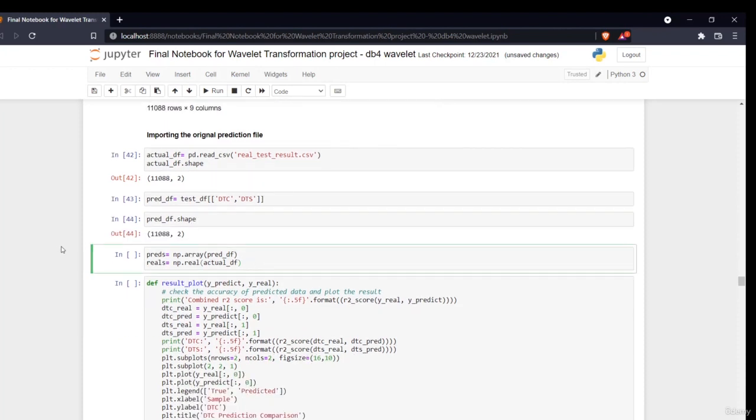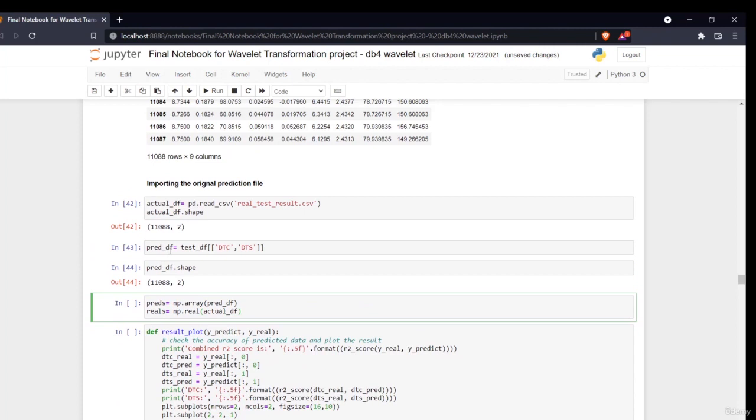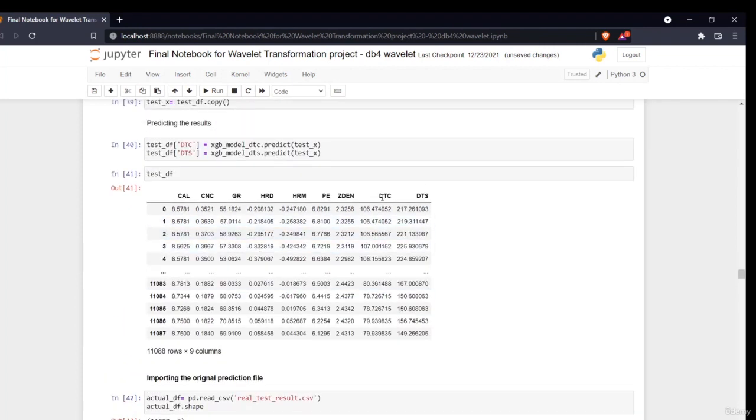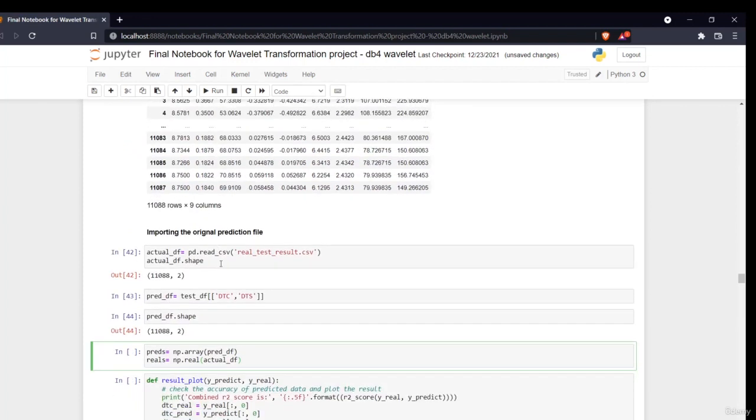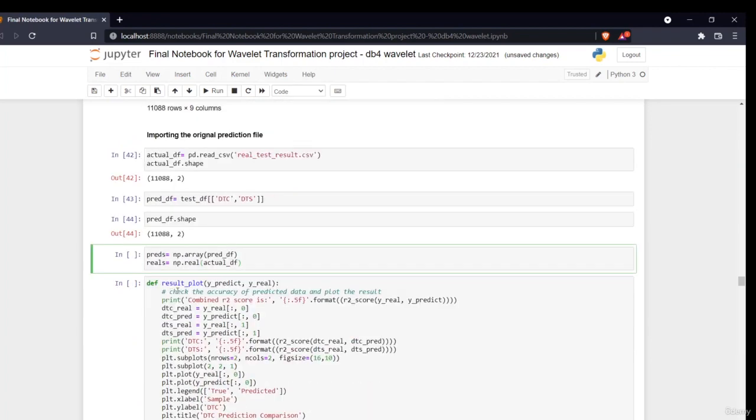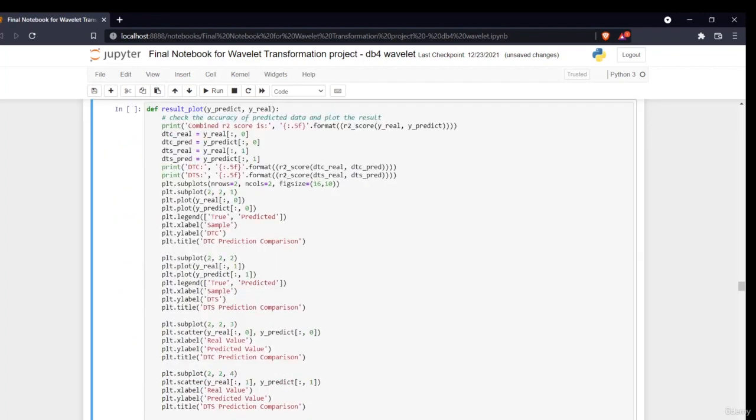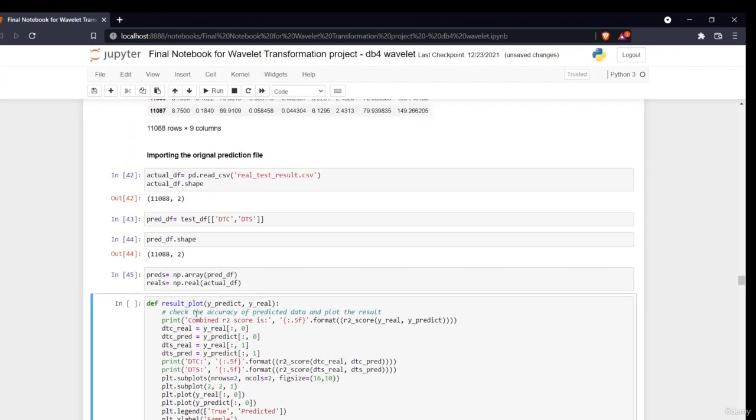So this is my pred df, with the DTC and DTS values which I have predicted, and this is the real value. Actual df is the real value, pred df is the predicted value. I'm converting these values into arrays.